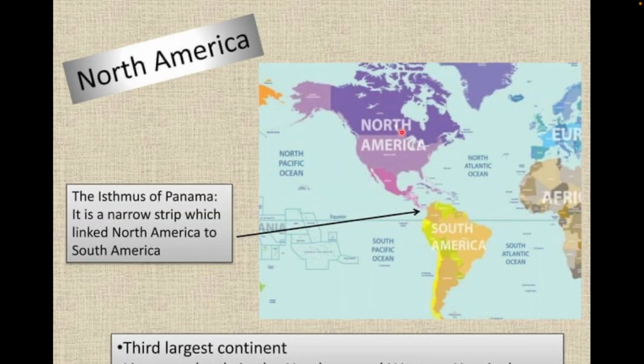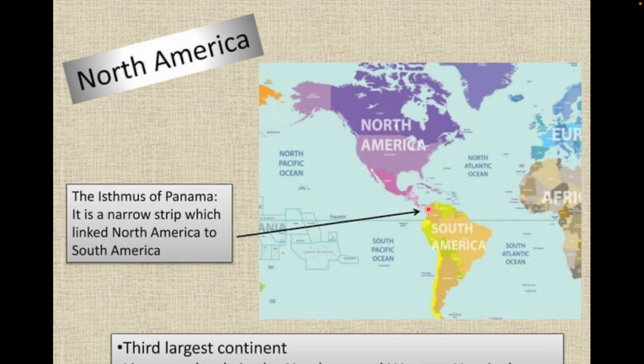Next one is North America. Here is North America, and this is the third largest continent. It lies in the northern and western hemisphere of the earth. Okay, and if you see, this is North America, this is South America, and this is Central America, usually we know it by the name of Mexico.